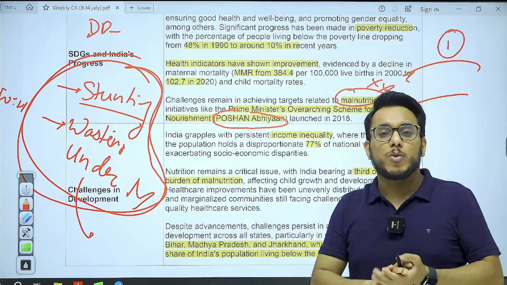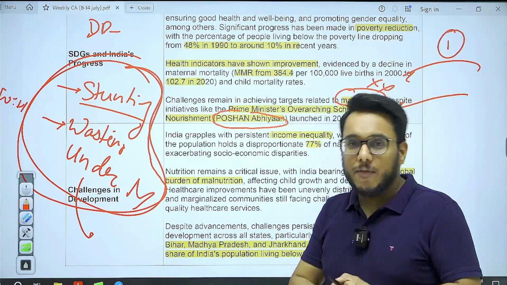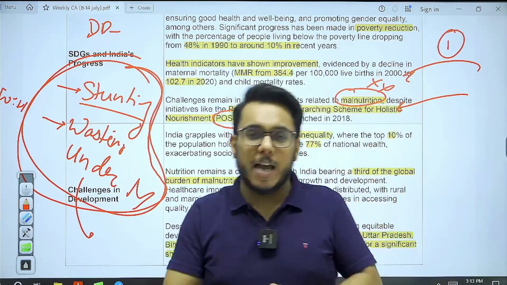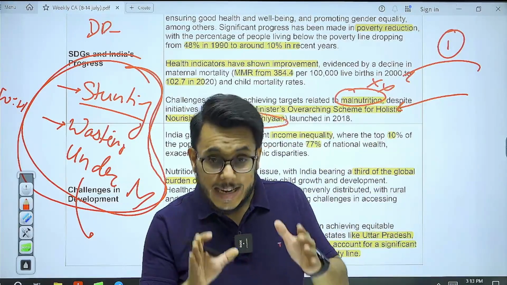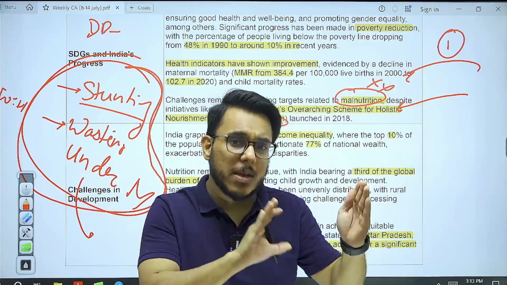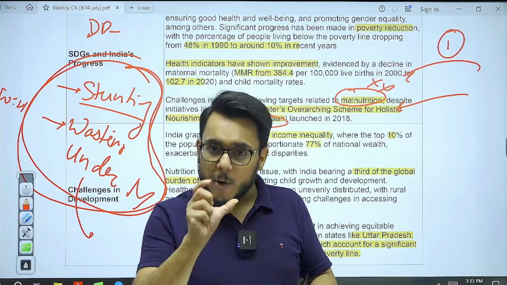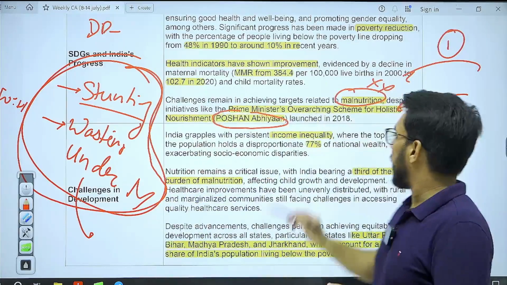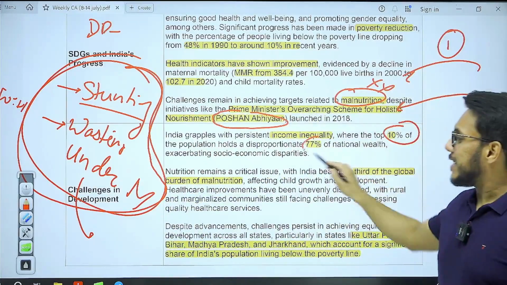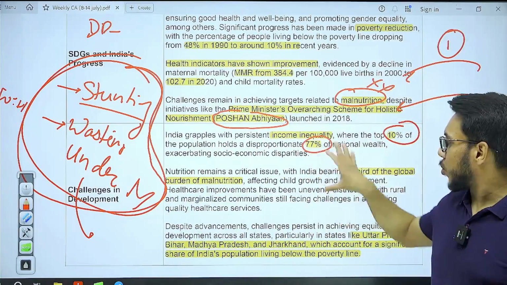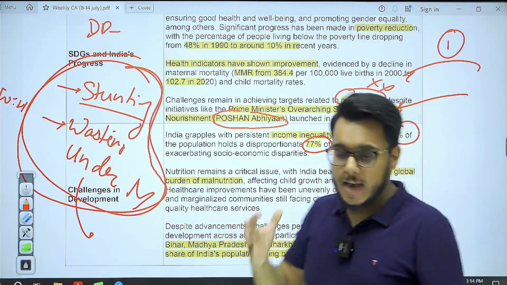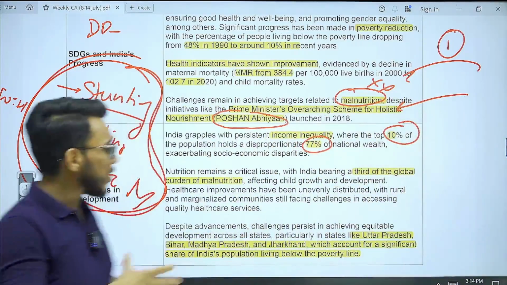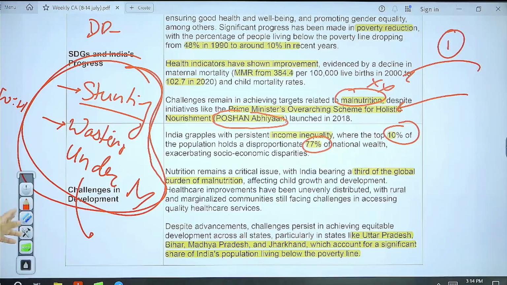The next issue that comes here is that on the social front, as India's population is growing, we have not been able to do a very good job. For example, income inequality has been a very big problem in the context of India. Today, 10% of the population of India is holding 77% of the national wealth. This shows the social inequalities. And if higher social inequalities are there, it will lead to social tensions, it will lead to dissatisfaction. Okay, those are also things that we have.